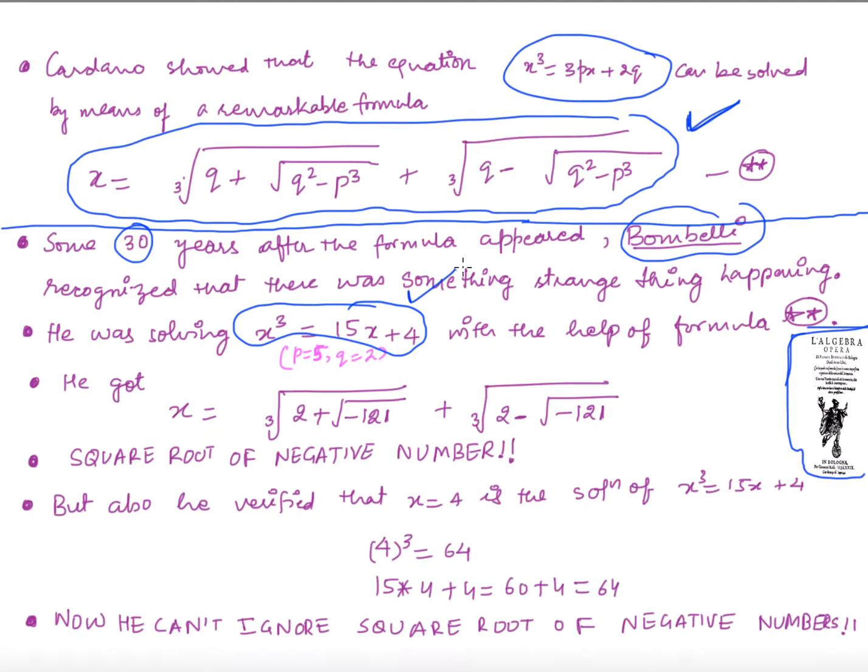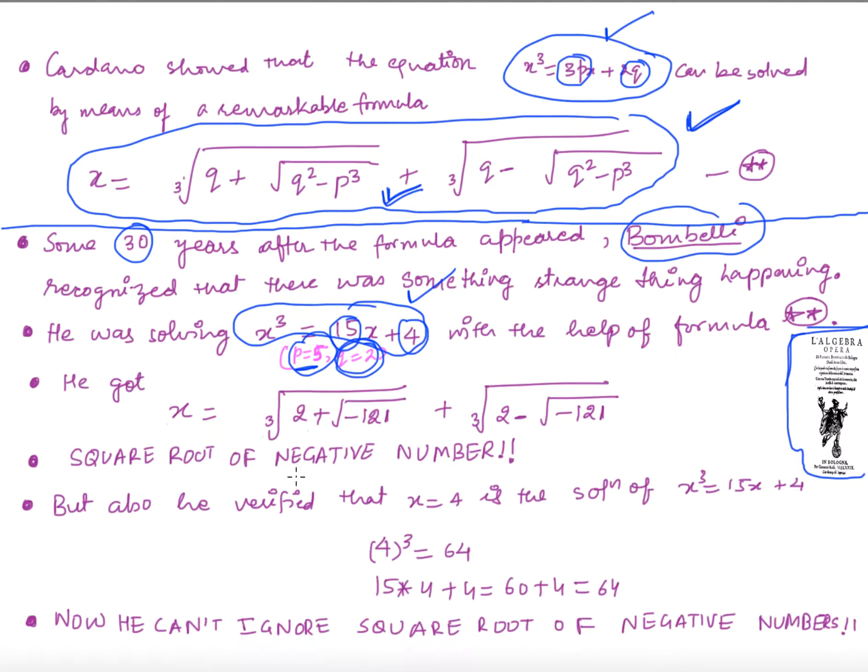You can compare this equation with this equation, and you will see 3p is equal to 15, so your p is actually 5, and your 2q is equal to 4, so your q is 2, right? So he was trying to solve this equation using this formula. You substitute p is equal to 5 and q is equal to 2 in this double star formula. You will get x is equal to cube root of 2 plus square root of minus 121, plus cube root of 2 minus square root of minus 121.